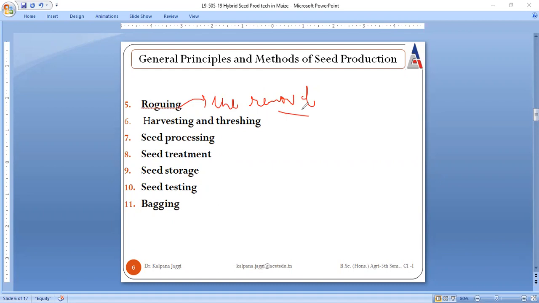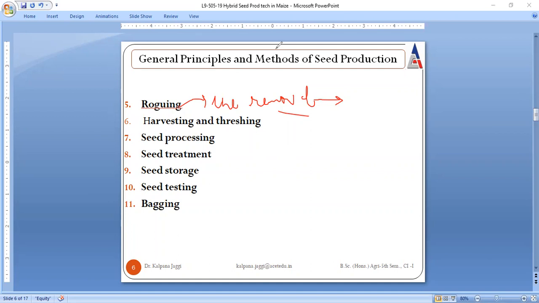They are to be properly removed, and after removing, they are not to be thrown near the farm. They are to be dumped at a far place, so that there is no dissemination of the diseases from those contaminated plants, right? And how can this spread of the diseases be controlled? It can be controlled by putting all these contaminated diseased plants in bags and then throwing them away from the farm.